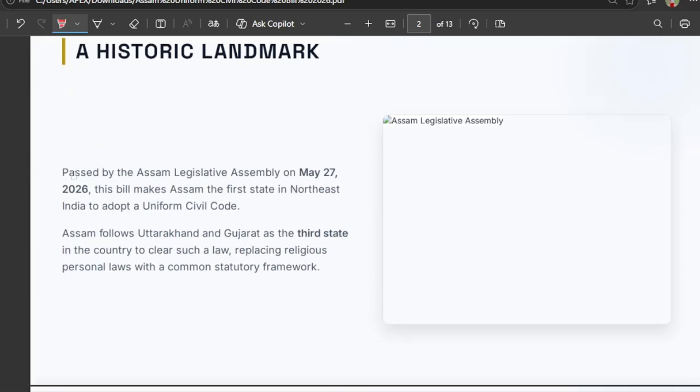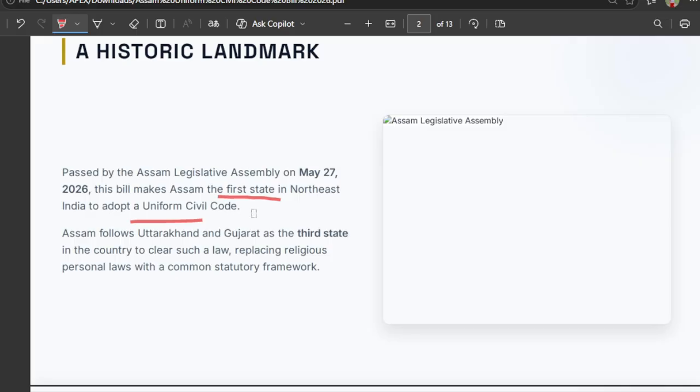You can also note down that it was passed by the Assam Legislative Assembly on May 27, 2026, a date students can mainly remember. This bill makes Assam the first state in Northeast India to adopt the uniform civil code.